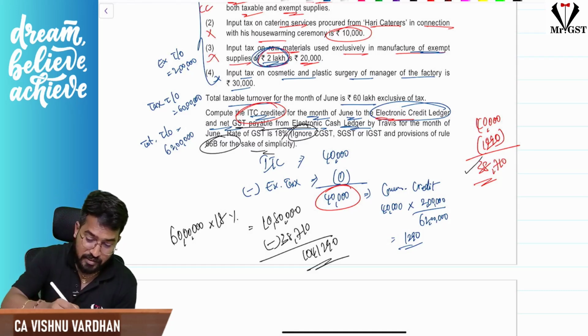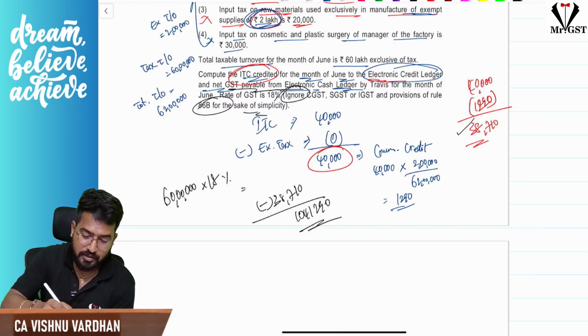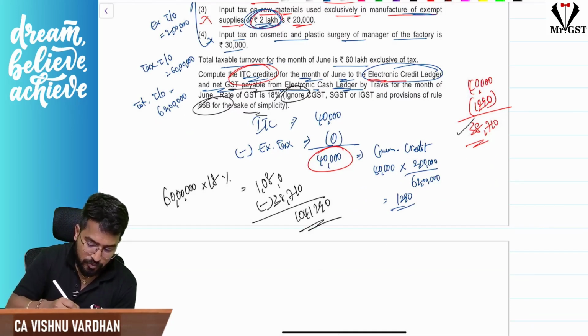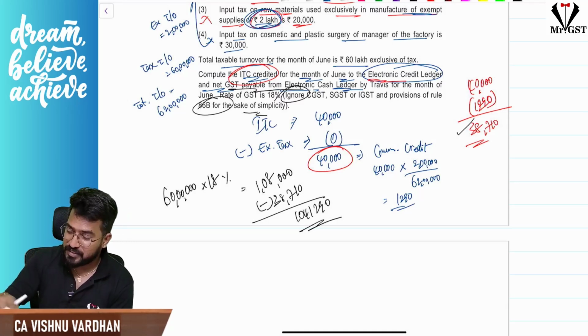See here, calculation mistake. Okay, with over excitement. It's not 10 lakh 80,000, it is 1 lakh 8,000. So no matter how good you are in mathematics, use a calculator simply. 1 lakh 8,000 minus 38,710. Okay.